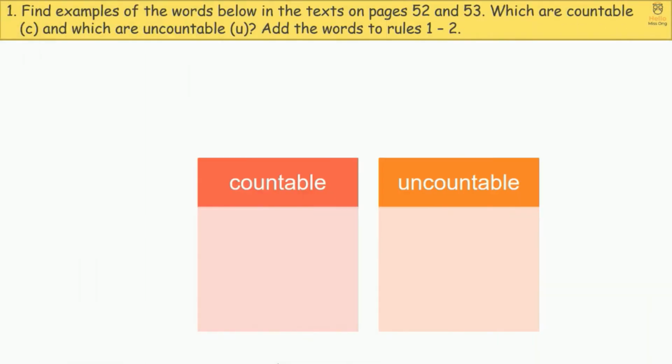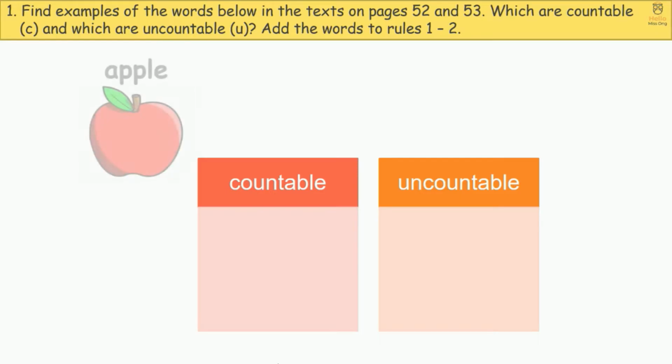Let's practice. Exercise 1. Find examples of the words below in the text on pages 52 and 53. Which are countable? C. And which are uncountable? U. I will show you the word and you have to identify whether it is countable or uncountable.